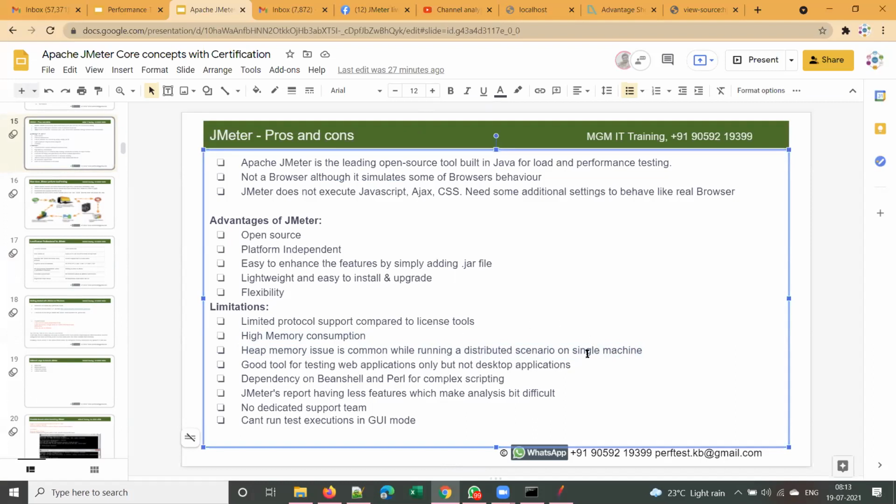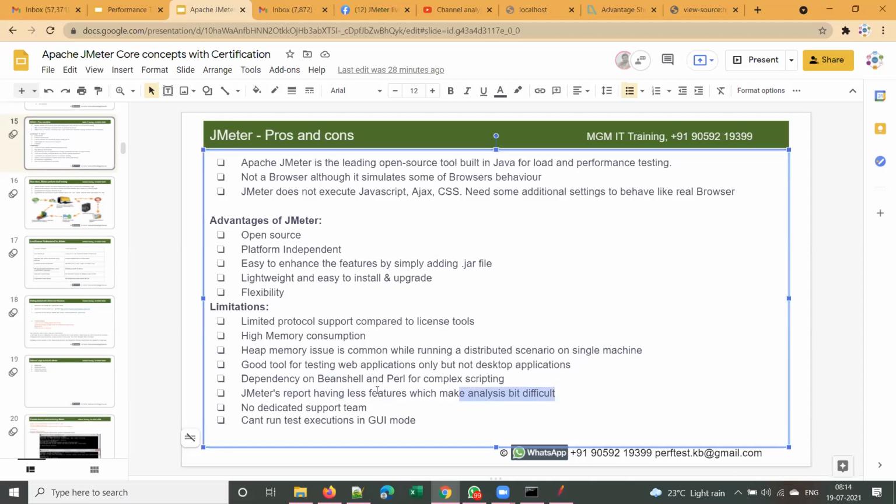Even though we are running tests on multiple machines, JMeter consumes more memory. Please remember this. One more thing is we have to depend on Bean Shell or Perl for complex scripting, so resources should know Bean Shell scripting if you want to write some custom coding. Also, the report generated by JMeter has fewer features, which makes analysis a bit difficult.